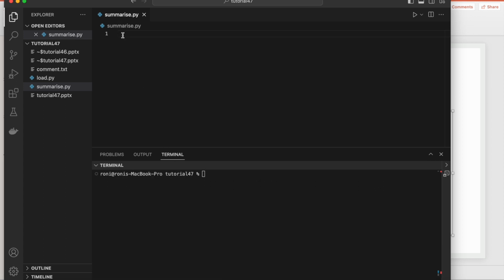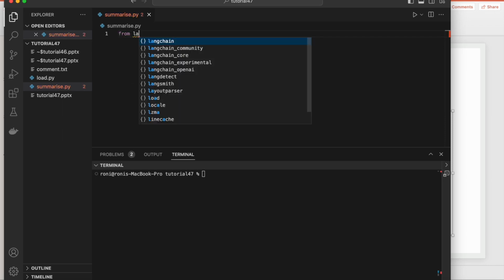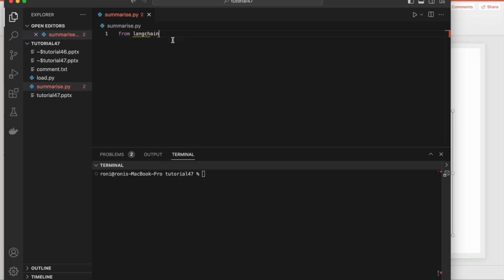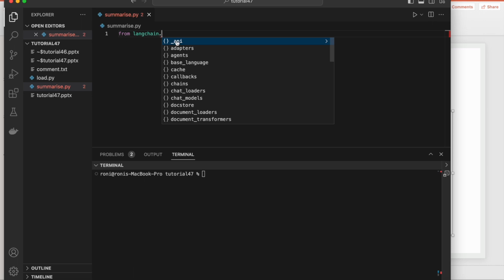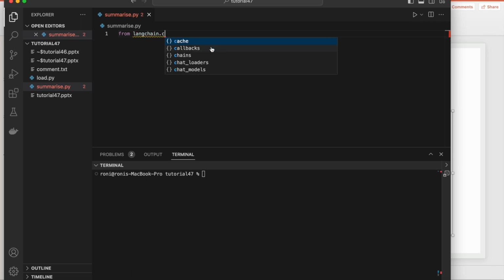We'll import some necessary modules. So basically from Langchain, dot community, so I believe langchain_community, dot document_loaders, right?